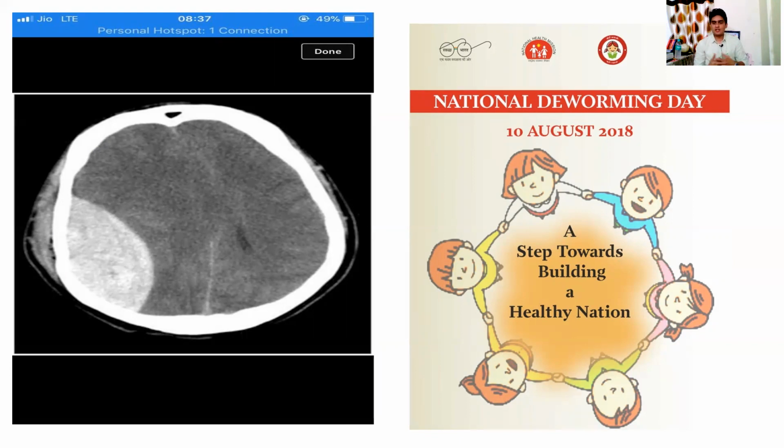Again, in NEET they will ask especially about National Deworming Day, so I just took a screenshot of that. These are all images that I had taken during my PG prep. So I have just shown you. Now this was about image-based questions. For image-based questions, either you can go through the books or you can take screenshots and revise them. So you have to do it.